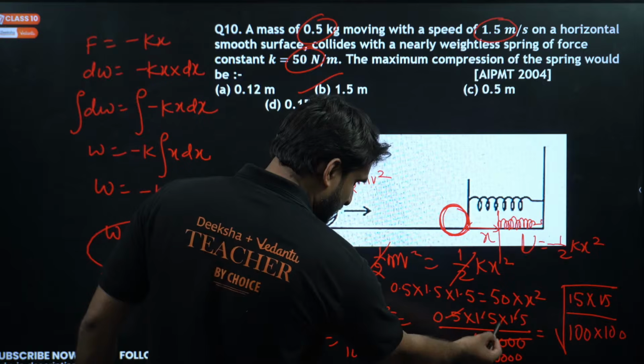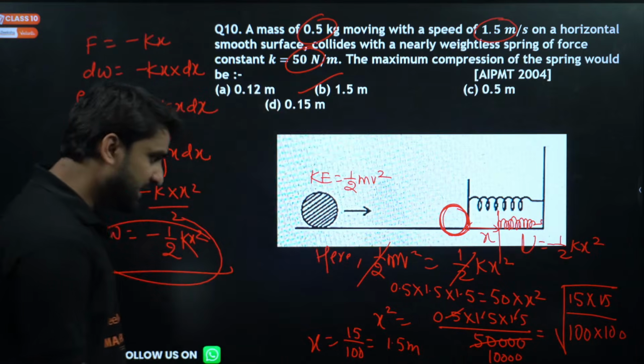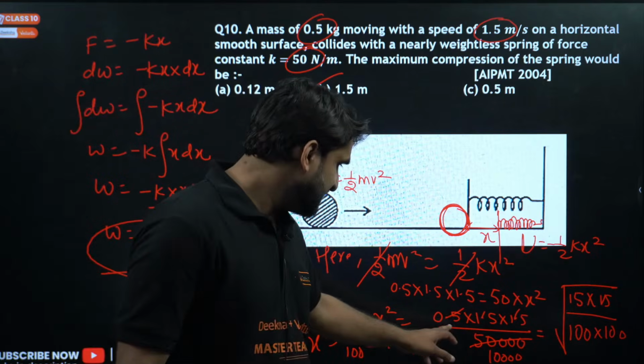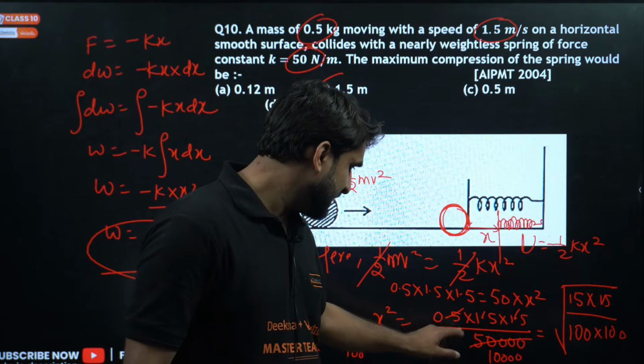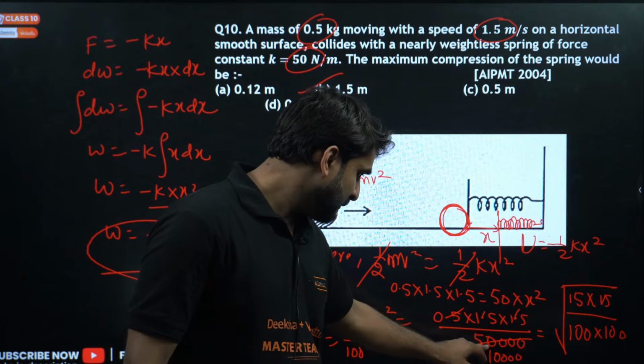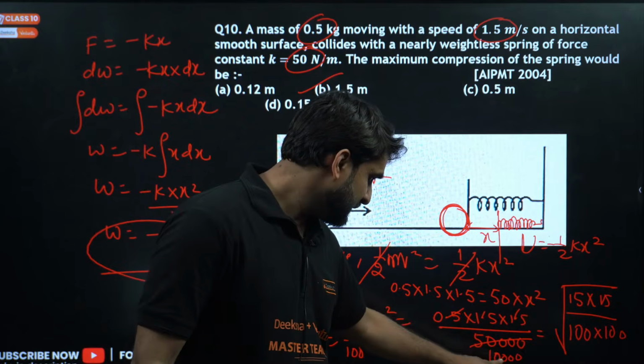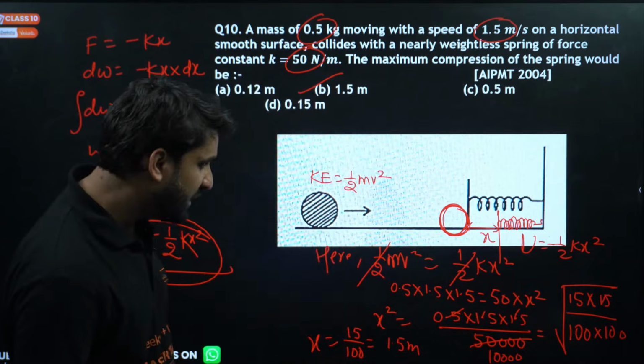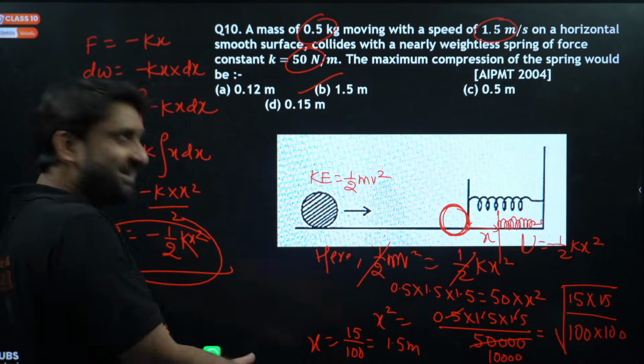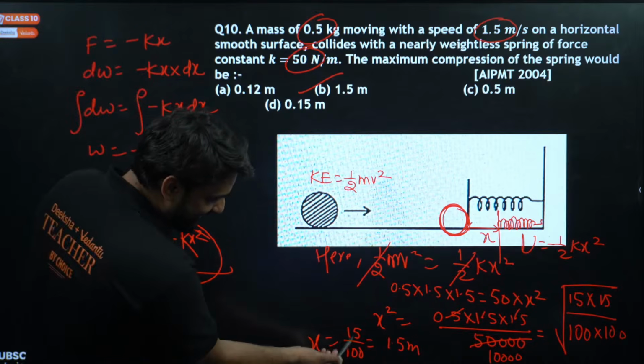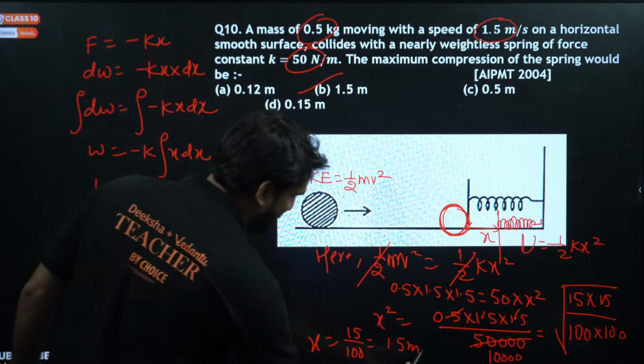So 50 is there, and one more 0 will be there. After cancelling here, 5 1s are 5, and 4 zeros will be there, so it can be written as 100 into 100. Yes, of course, what we are writing here is 15 by 100, why am I writing 1.5?